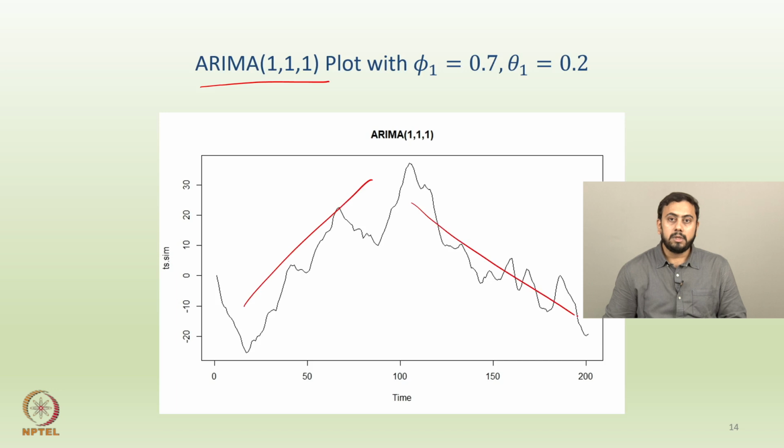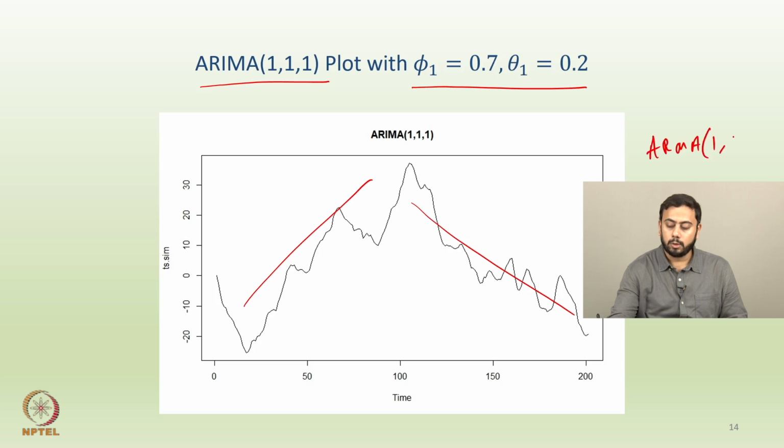But what it could mean is that since both these coefficients are less than 1, if you difference this series once, then possibly we can get hold of a stationary ARMA process with orders 1,1. And again, why stationary?